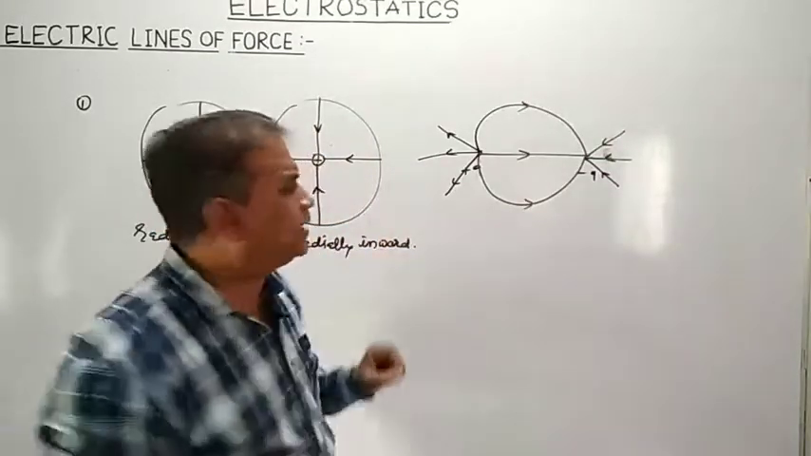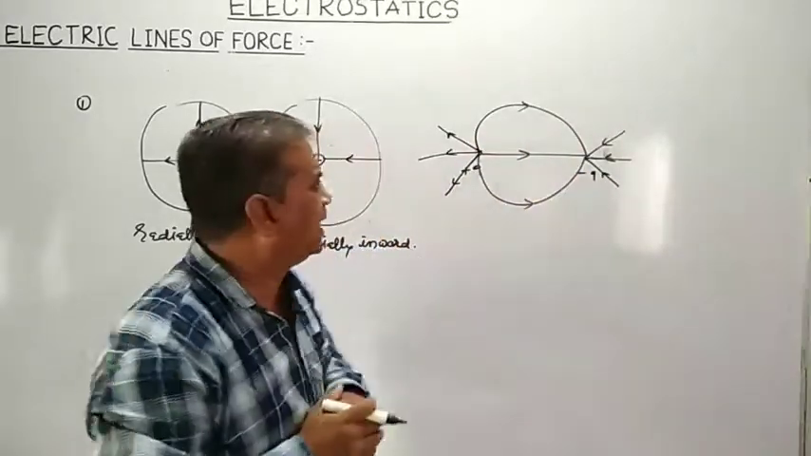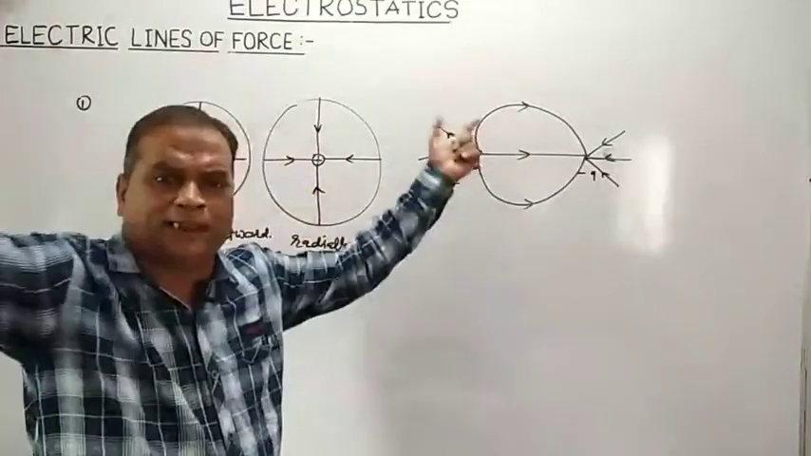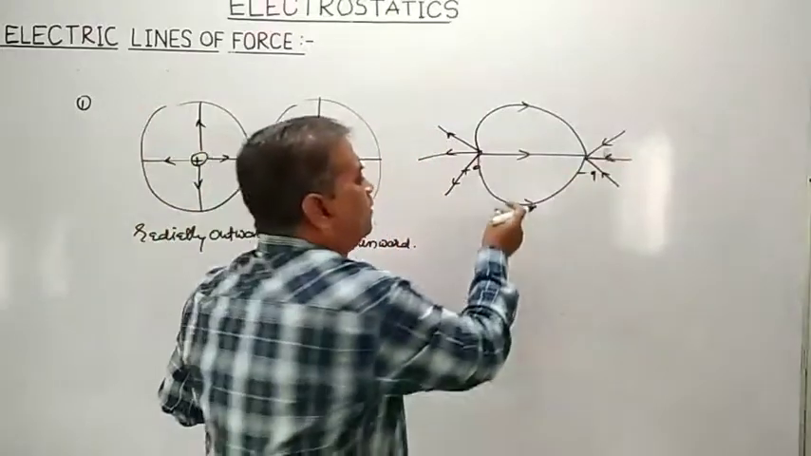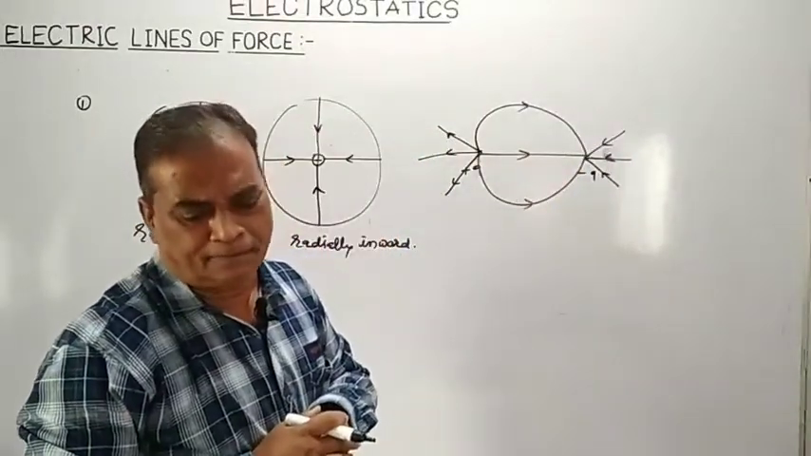So whenever you have two unlike charges, one positive and the other negative, then from the positive charge you can show the lines of forces moving away, and at the negative charge you can show lines of forces that are approaching towards the negative charge.